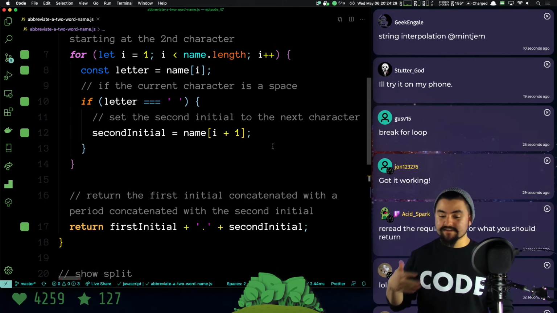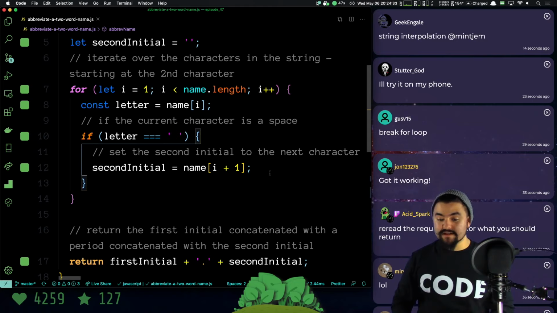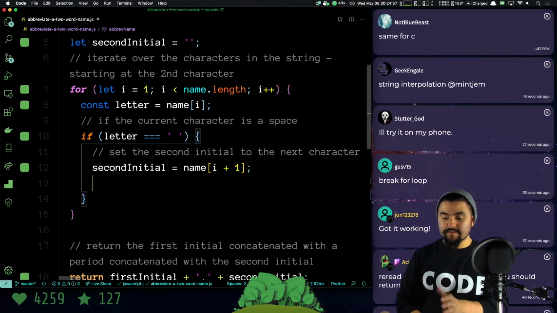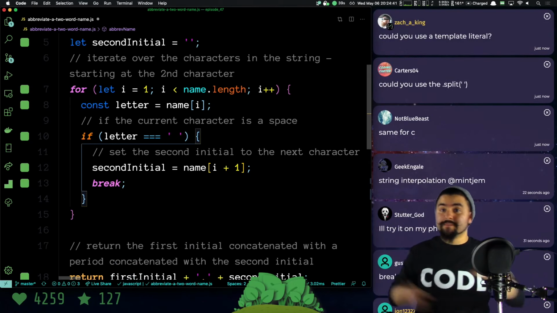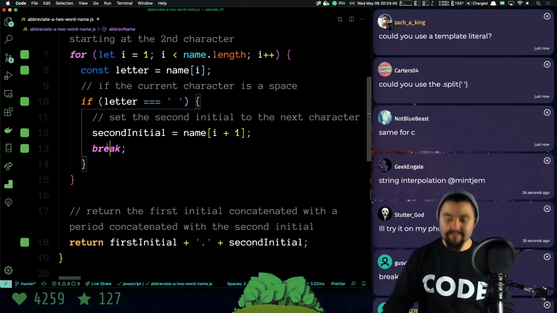And everyone has a lot of good suggestions. Basically, once I found it, I could actually break. That would make sense to do here, because if I use the break keyword, that means jump out of this for loop. That means stop iterating. We're done. We found the thing. Done.